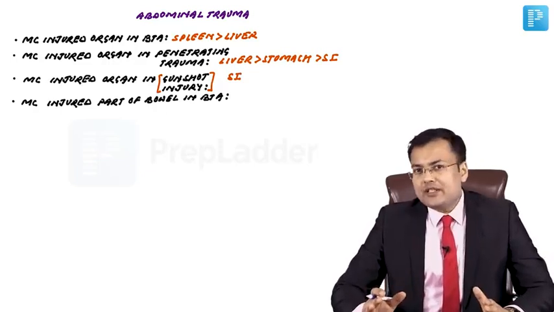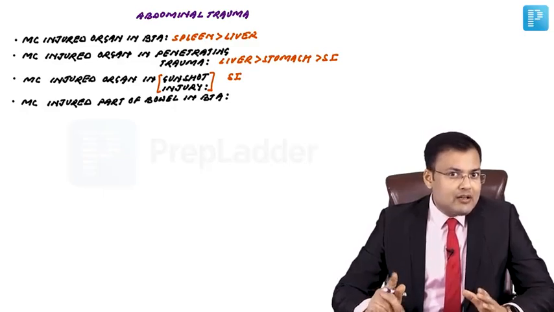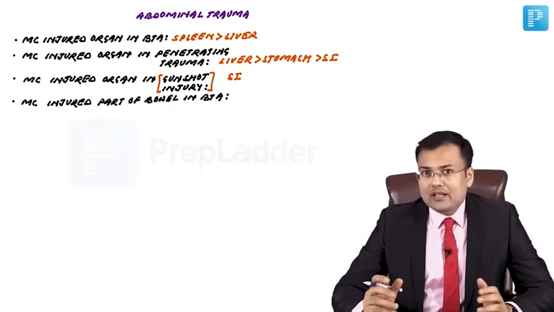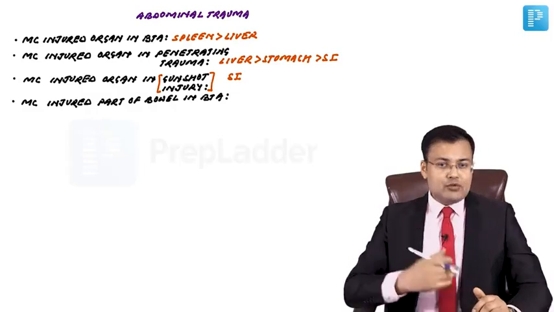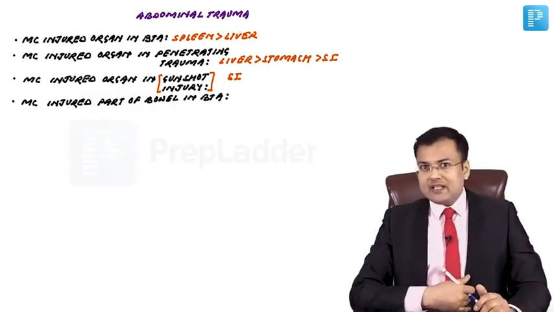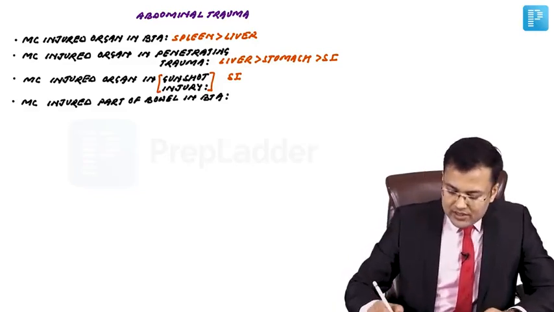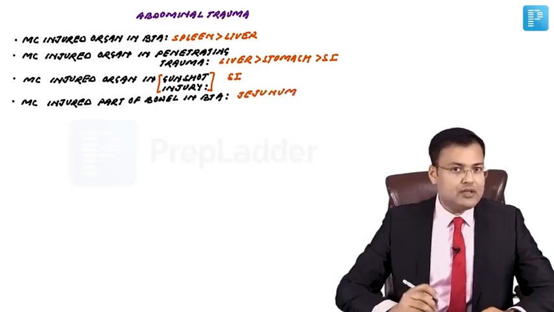What is the most commonly injured part of bowel in blunt trauma abdomen? The part of bowel which should be both mobile and fixed. And what's that part? It's a part of small intestine, jejunum. Jejunum is mobile, but part of jejunum is fixed at the DJ junction, duodenojejunal junction. So it is jejunum, the most commonly injured part of bowel in blunt trauma abdomen.